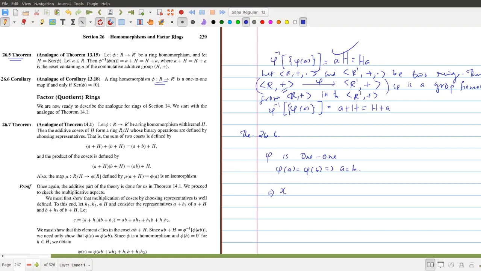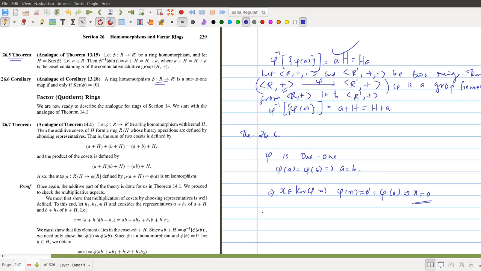So we start with an element x belonging to kernel phi. This implies phi of x equal to 0 prime by definition. But we know that phi of 0 is also 0 prime. So we have phi of x equal to 0 prime, which is equal to phi of 0. Therefore, this implies x equal to 0, because phi of a equal to phi of b implies a equal to b.